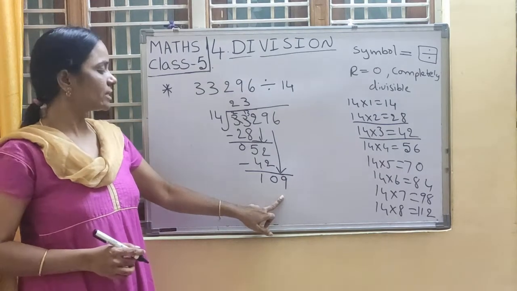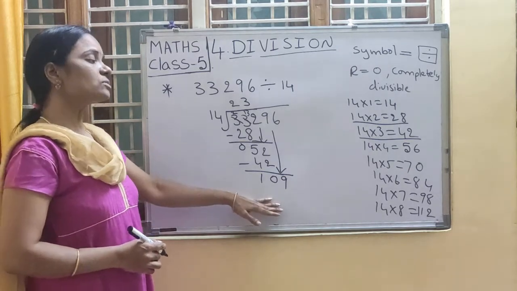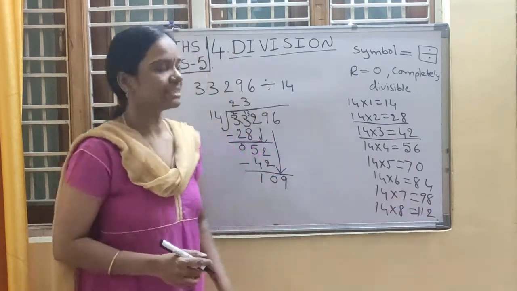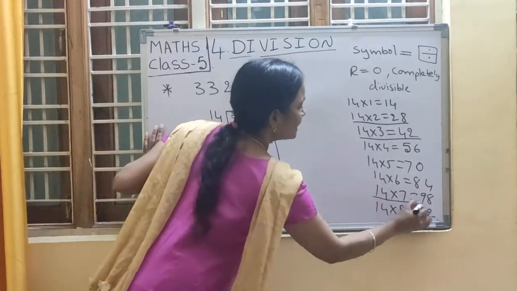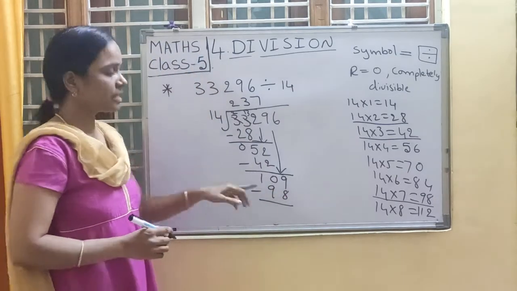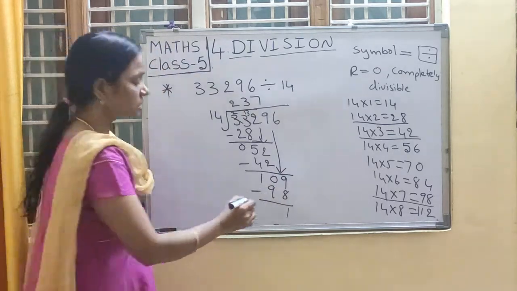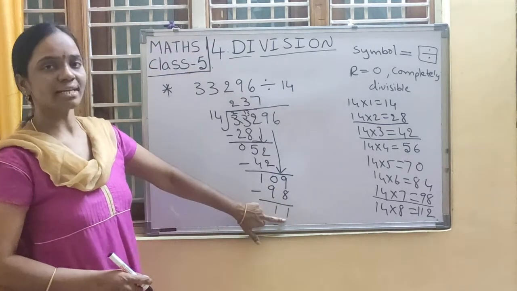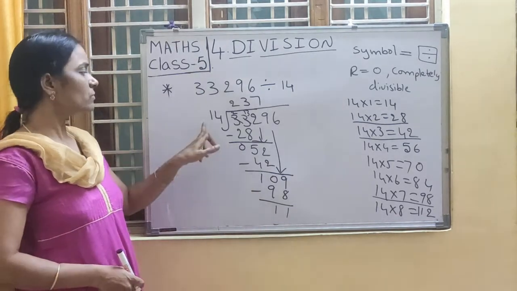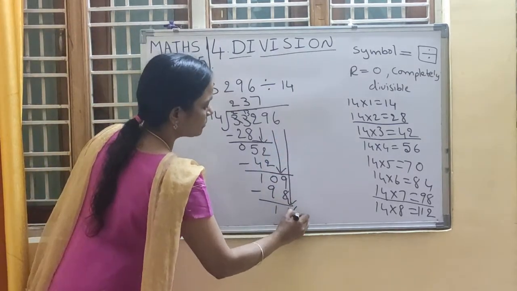In the 14 table, will you get 109, children? No. What do we have to do? Write down the nearest and smallest number. What is the nearest and smallest number here? 98. So 14 7s are 98. Now take subtraction. 9 minus 8 how much? 1. 10 minus 9 how much? 1. 12 is a smaller number, so 14 will not divide. Sorry, 11. 11 is a smaller number, 14 will not divide 11. Next what do we have to do, children? Very good. Bring down 6.